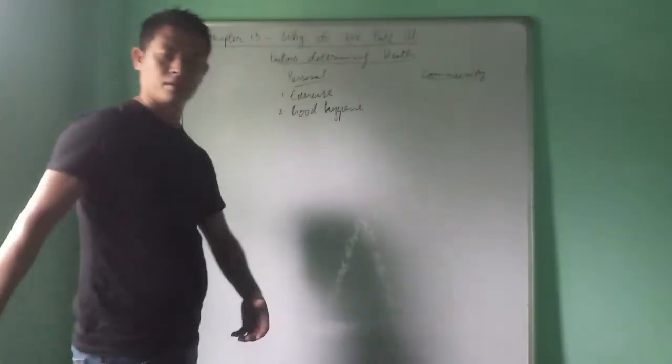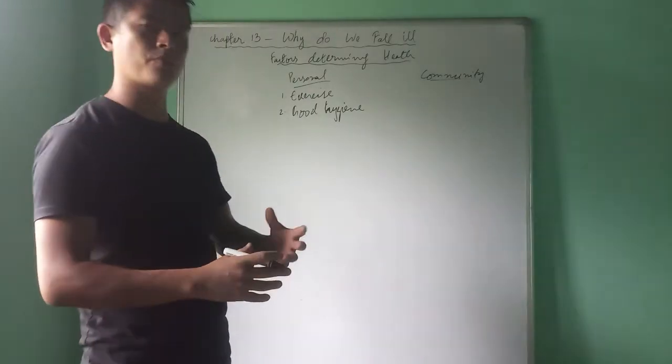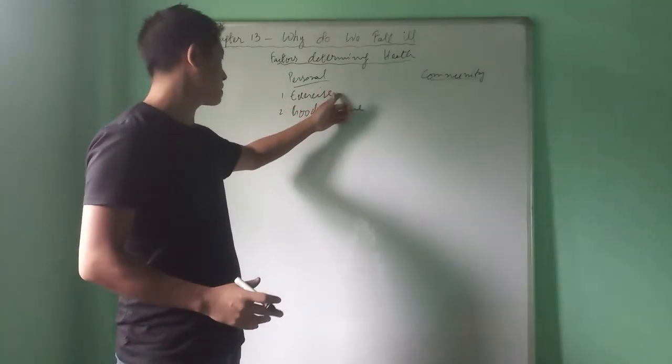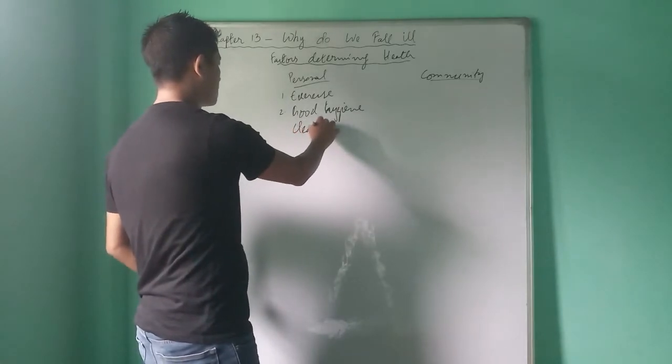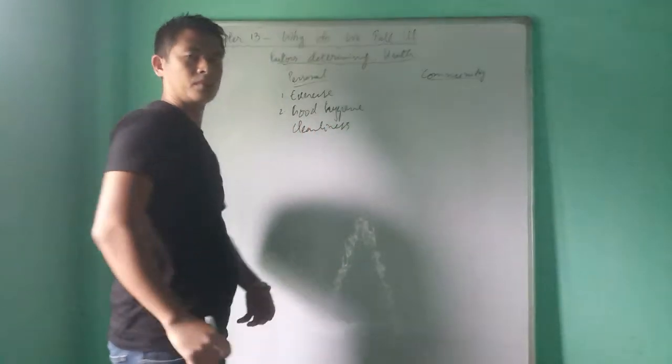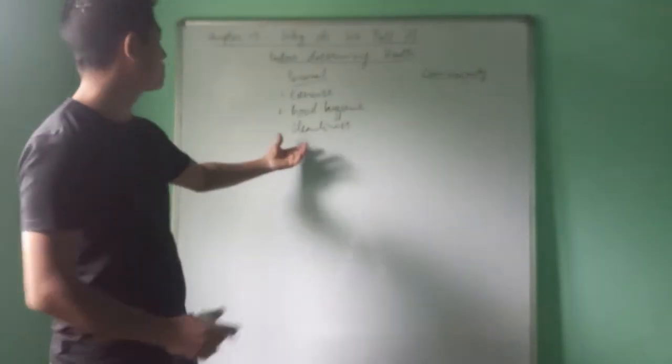Good hygiene means it is a set of practices. It also includes exercise. Good hygiene includes cleanliness. There are many factors included in good hygiene. It also includes nutritious food.